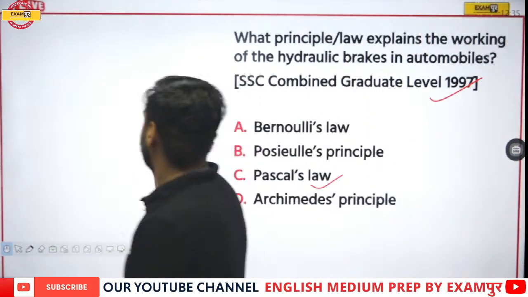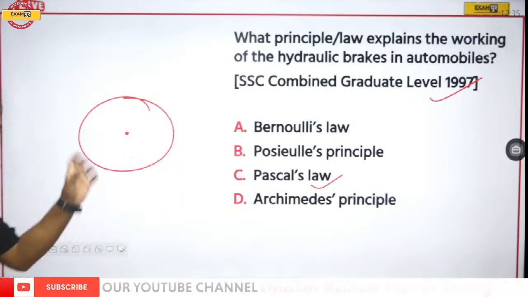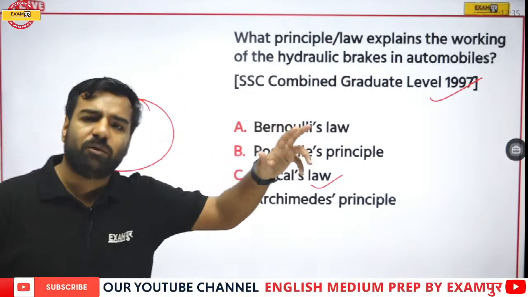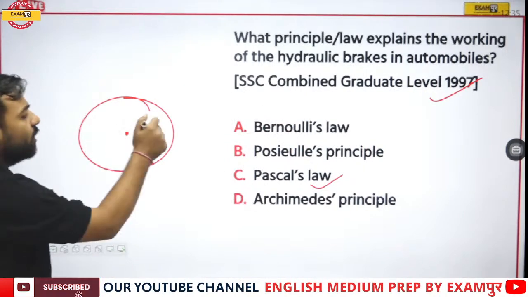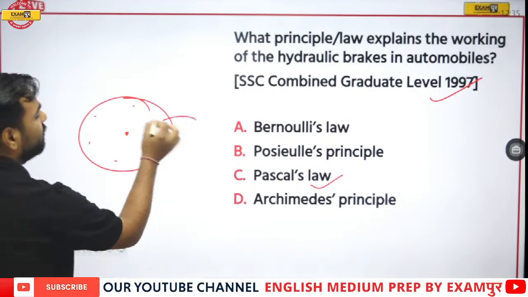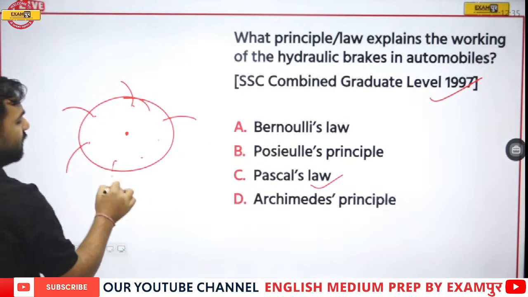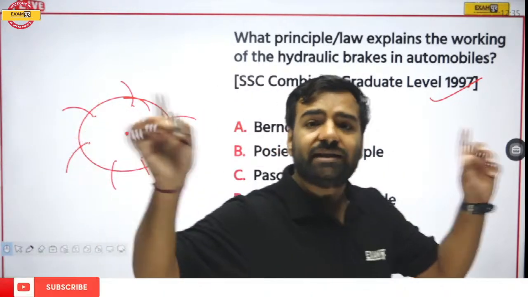For example, if there's a ball, here I put a pin. This ball was having water in it, or I'll give the example of a balloon. When I'm putting the pressure in this manner, what will happen? Here also I made some holes. Water will come out from all these holes, and we'll have the same type of pressure everywhere, correct? So this is Pascal's law.